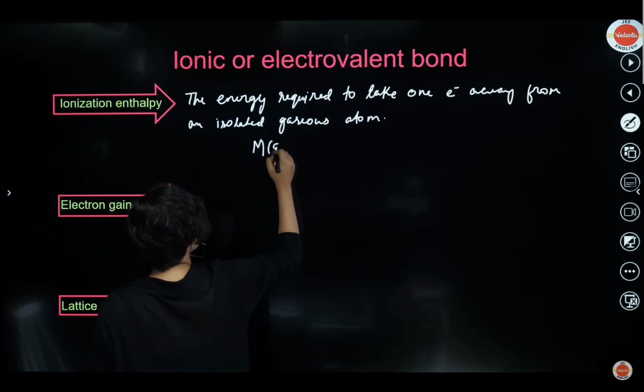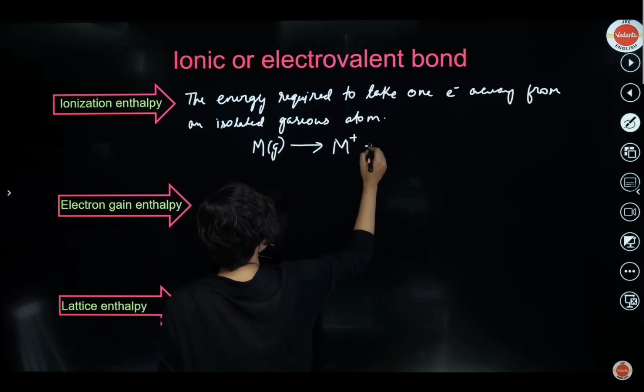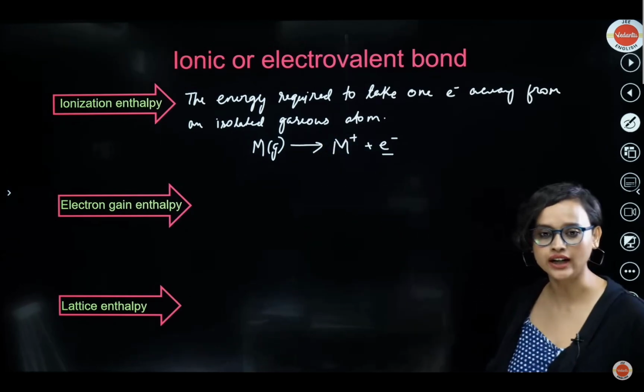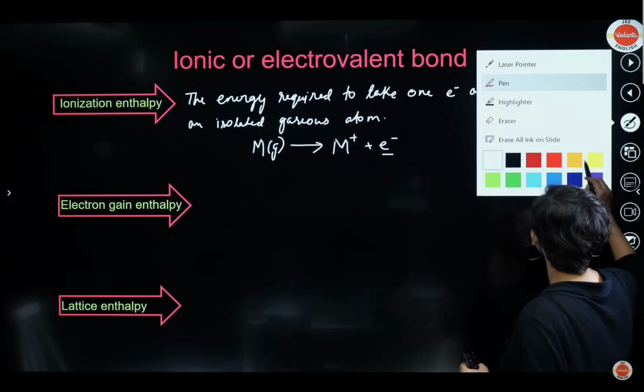Basically, if I have M in gaseous state, if this is my atom, what I want to do is make it M plus, and I have taken one electron away. So this is my ionization enthalpy. All right, get it? Now, what is this electron gain enthalpy? What happened to chlorine?